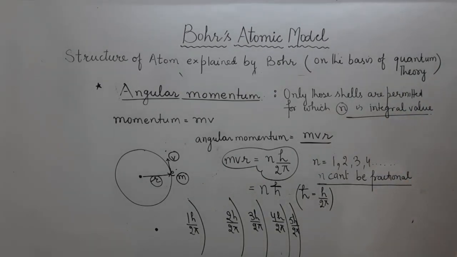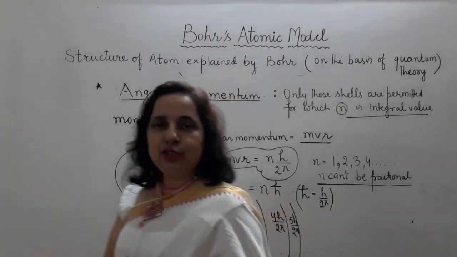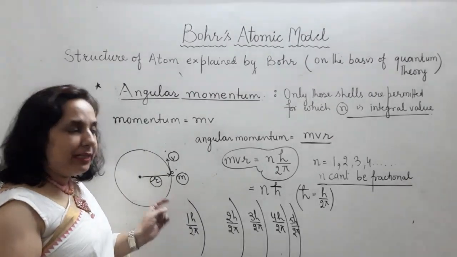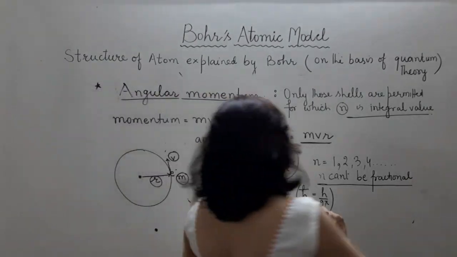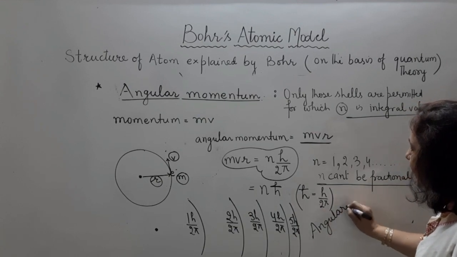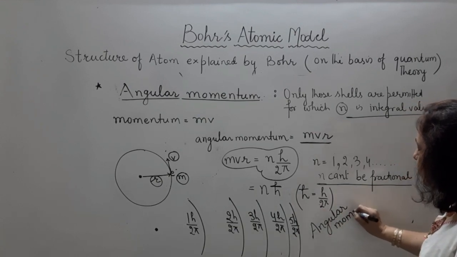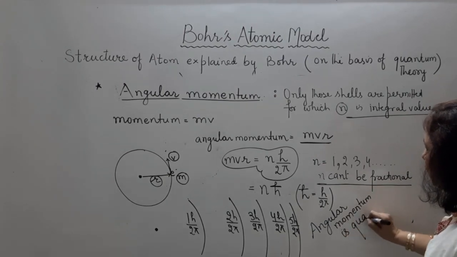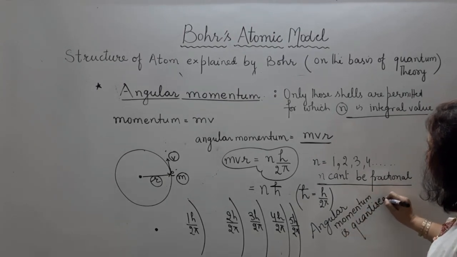तो इलेक्ट्रॉन कैन नॉट बी बिटवीन द शेल्स. इलेक्ट्रॉन की एंगुलर मोमेंटम जो है वो h upon 2 pi का इंटीग्रल मल्टीपल ही रहेगा. This can be named as angular momentum is quantized. We can say that angular momentum is quantized. Angular momentum एक quantized value है.